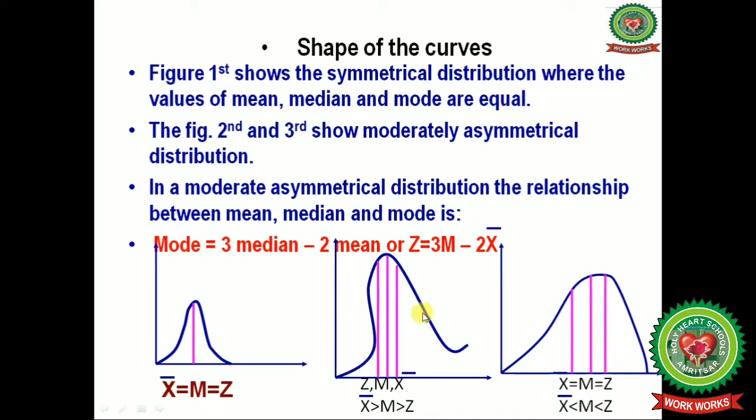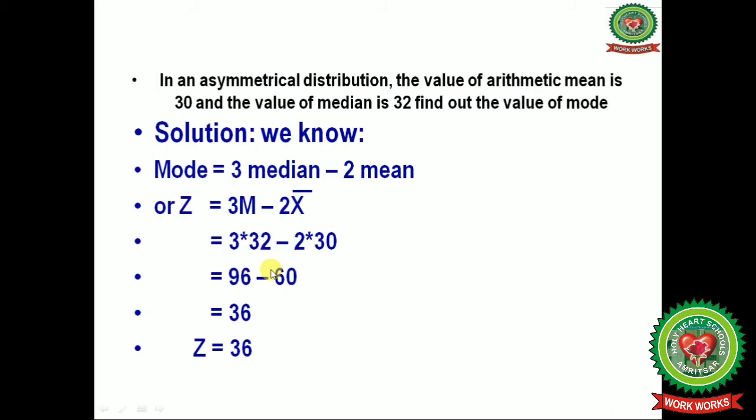You can see here a symmetrical value of the mod, here skewed and unskewed values are there, and to calculate mod in these situations, mod equals 3 median minus 2 mean.